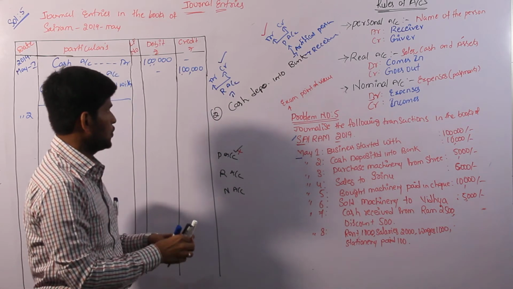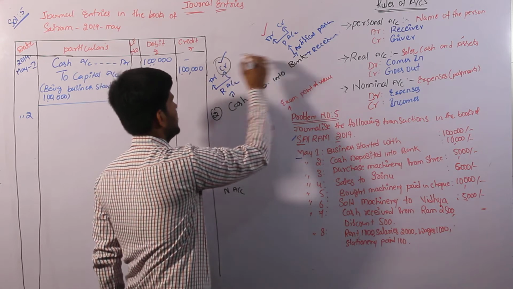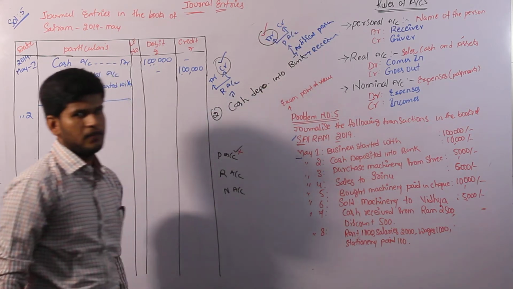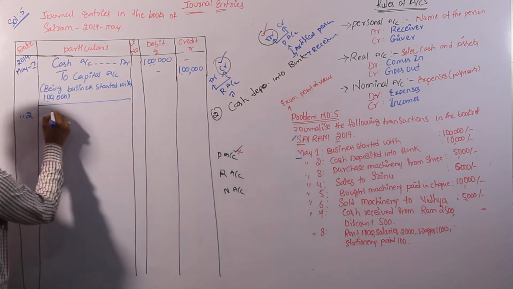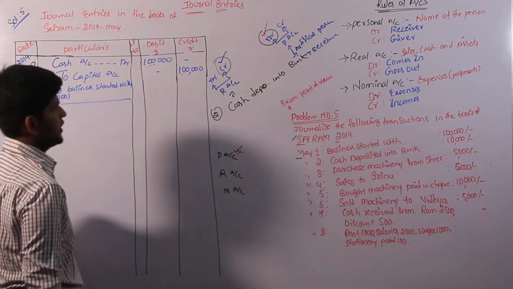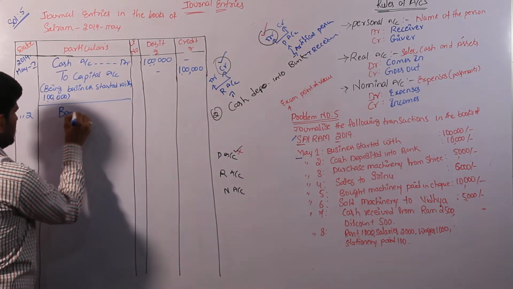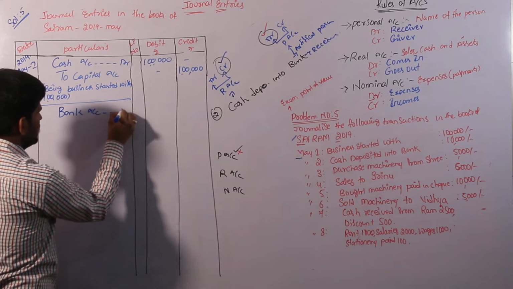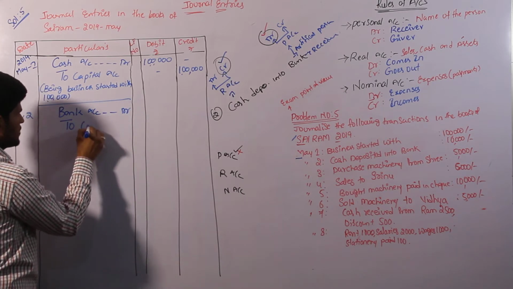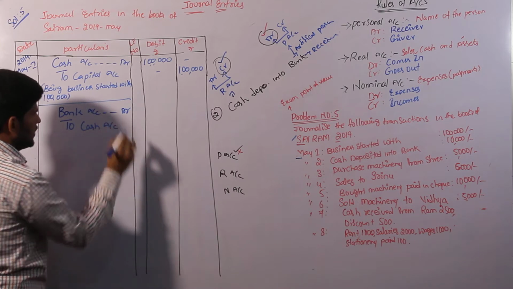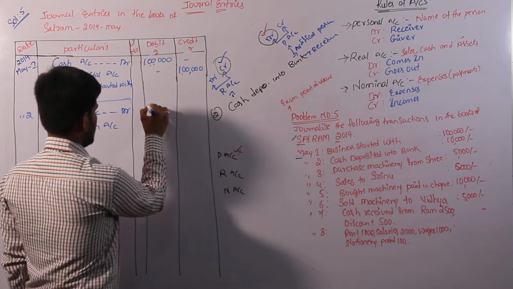So with the two rules, we have identified the two accounts: the first one credit and the second one debit. Now we can transfer the transaction into an entry. Who is the receiver here according to personal account? Bank is the receiver. Bank account debit to cash account. We are depositing cash, so cash goes out, and what goes out is on the credit side of real account. The value of the transaction is 10,000.